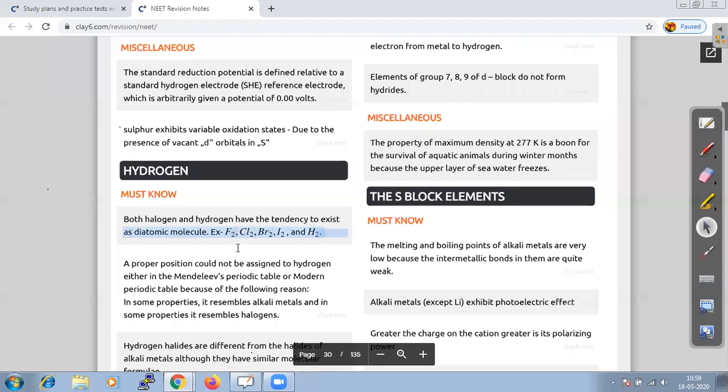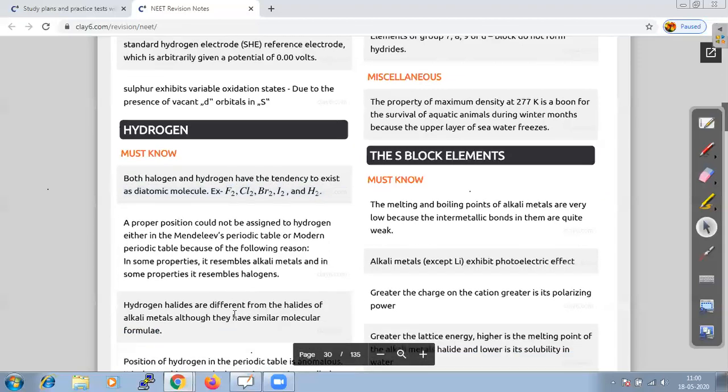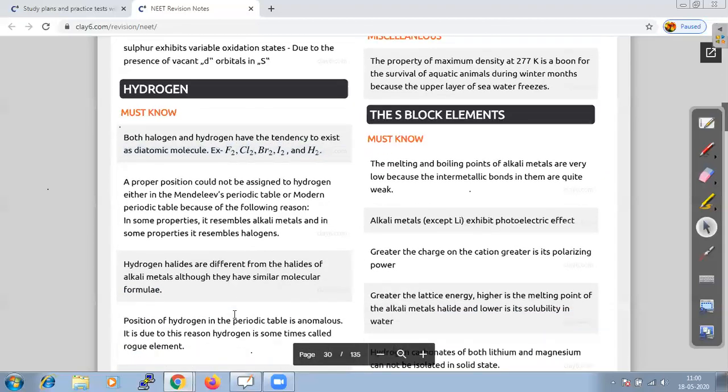But when we talk about the position of hydrogen in the periodic table, for example Mendeleev's periodic table or the modern periodic table, just because of some of its properties hydrogen resembles alkali metals, and in some properties it resembles halogens, so they are unable to assign a proper position to hydrogen. And hydrogen halides are basically different from the halides of alkali metals, though they have similar molecular formulae.